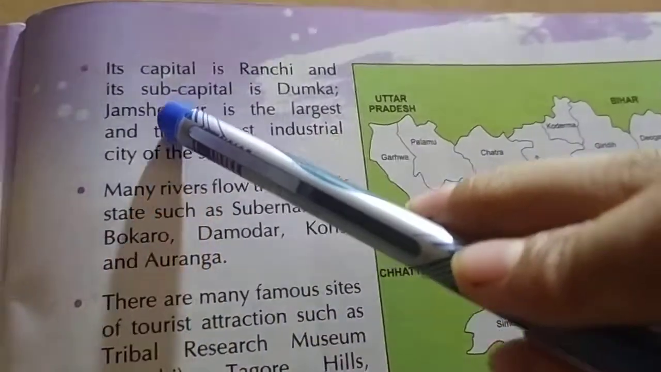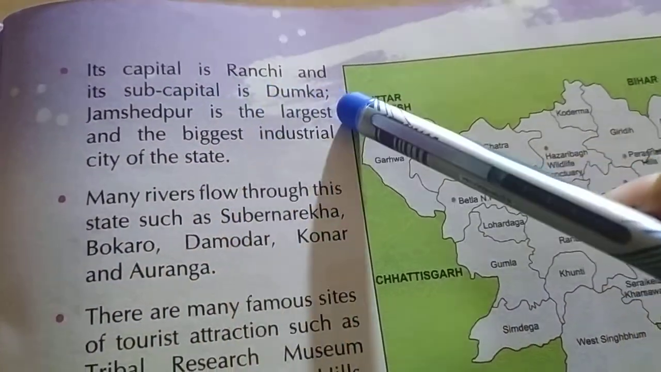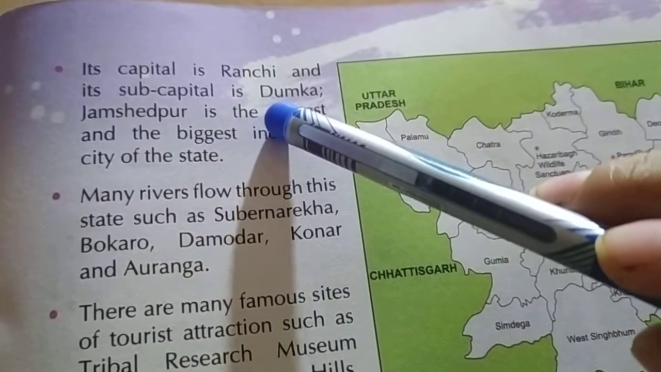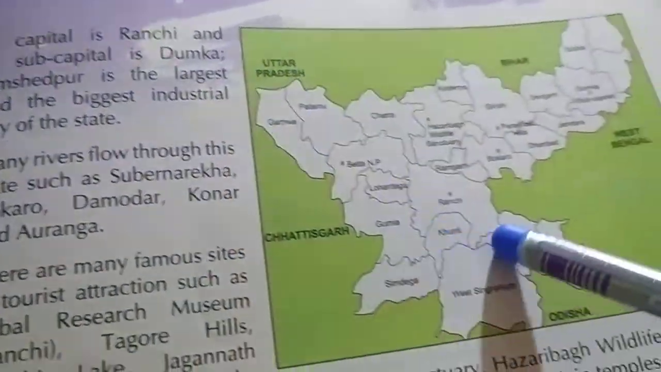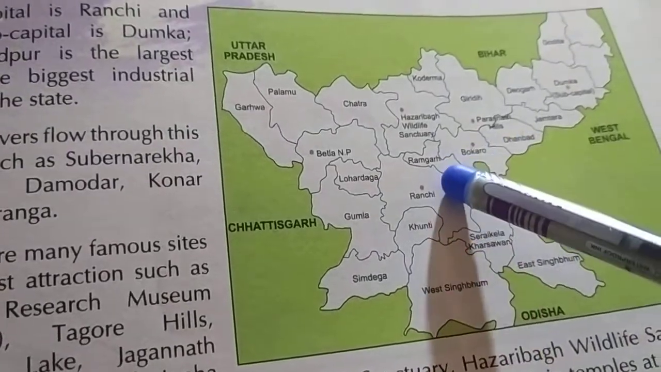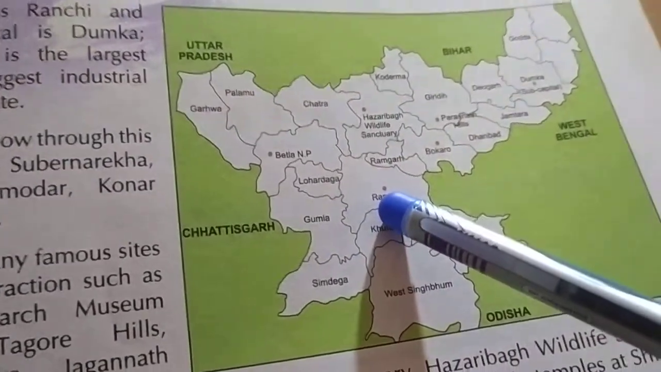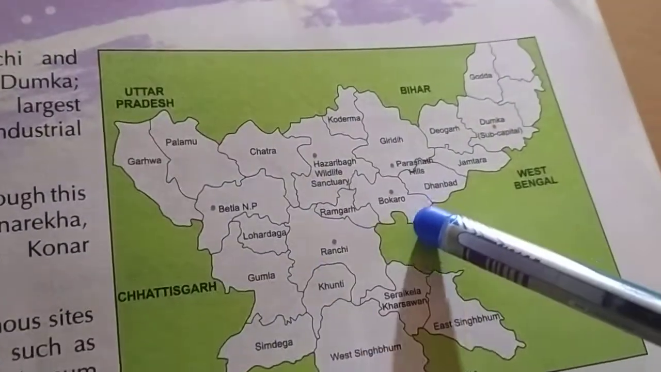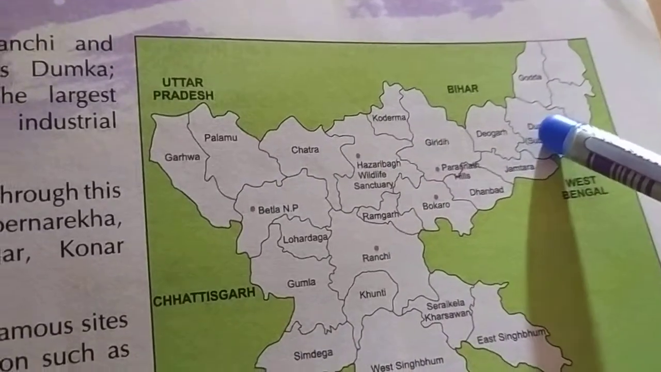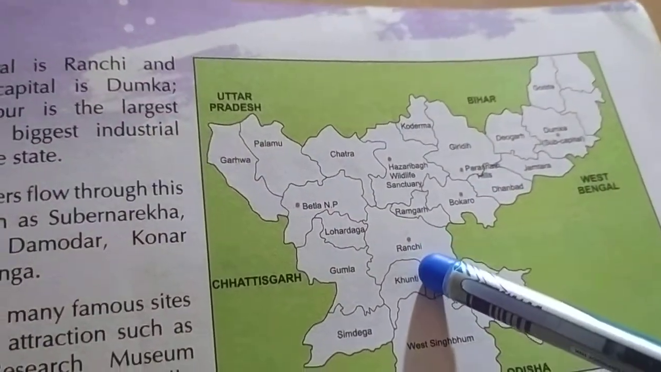Now see, its capital is Ranchi and its sub-capital is Dumka. Okay, the capital city of the state Jharkhand is Ranchi and the sub-capital of the state is Dumka. Okay, there is Dumka and there is Ranchi.